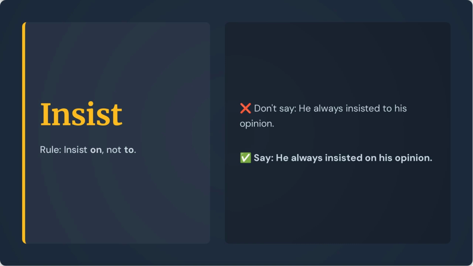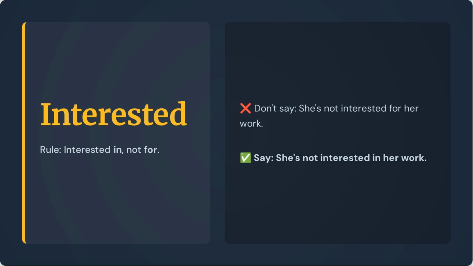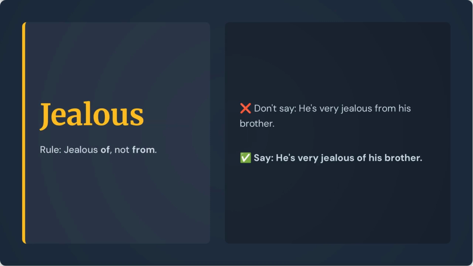For the verb insist, say insist on. For example, he always insisted on his opinion. For the word interested, say interested in. For example, she's not interested in her work. For the word jealous, always say of. For example, he's very jealous of his brother.